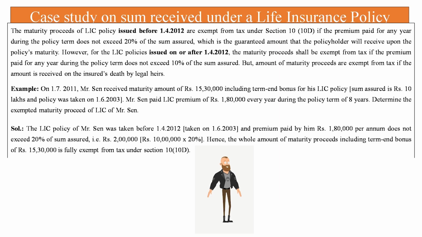Mr. Sen paid an LIC premium of 1,80,000 every year for the policy term of 8 years. So in that case it is seen that the LIC premium of rupees 1,80,000 does not exceed 20% of the sum assured. Sum assured is 10 lakh, into 20%, that is 2 lakh, it is not exceeding. So the entire maturity proceed of 15 lakh 30,000 is fully exempt from tax under section 10(10)(d).